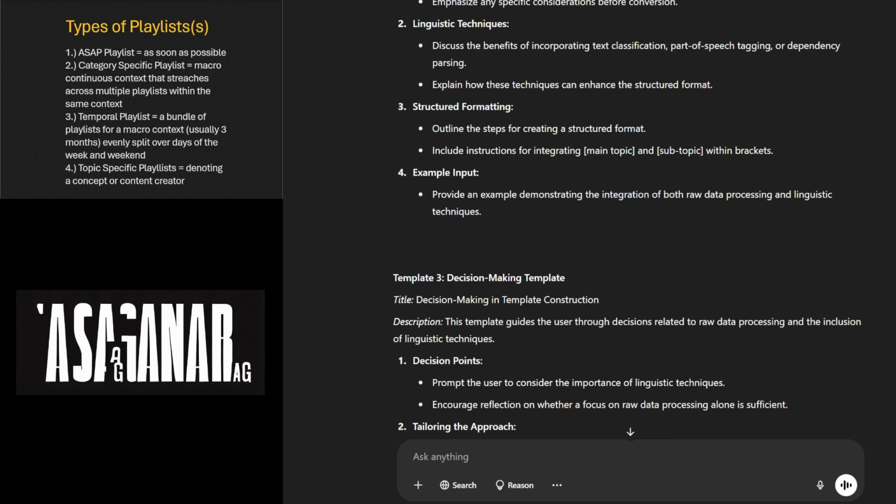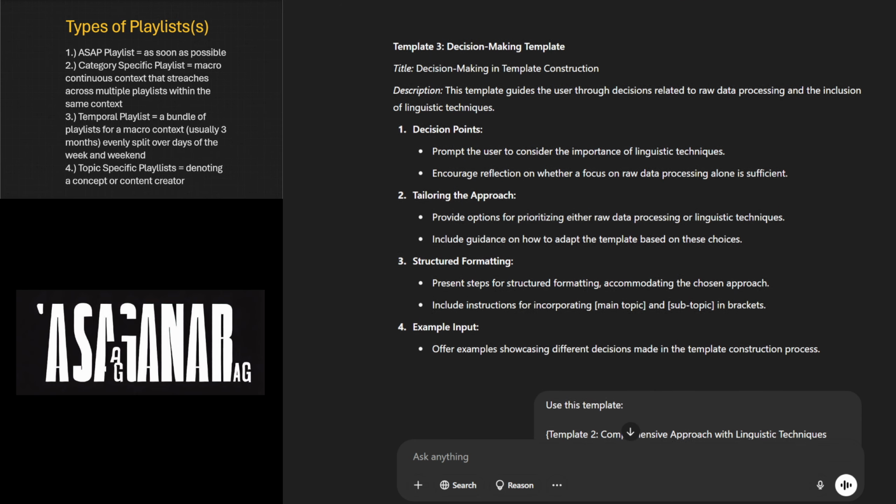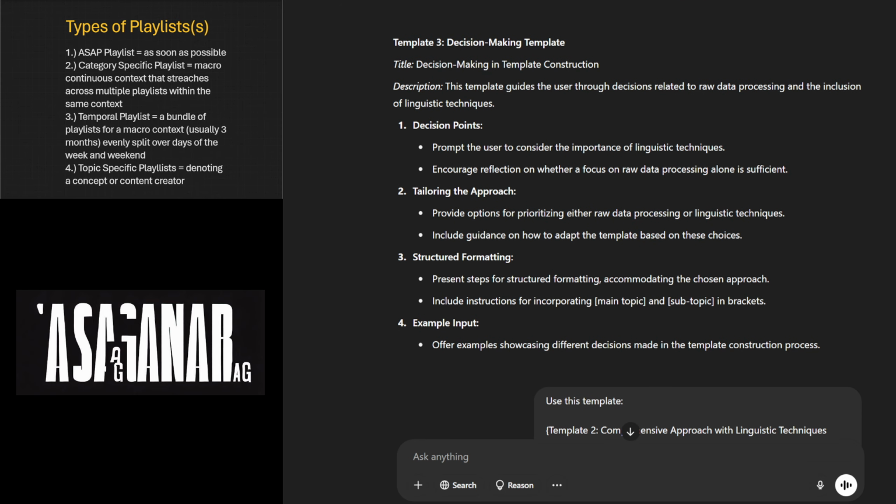Template 3. Decision-making template. Title: Decision-making template. Decision-making in template construction. Description: This template guides the user through decisions related to data processing and the inclusion of linguistic techniques. 1.